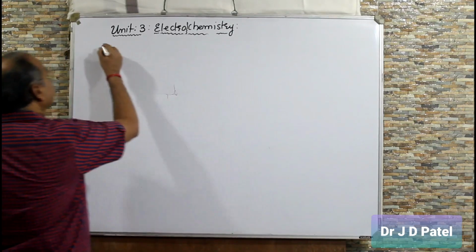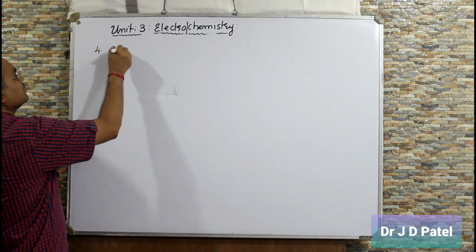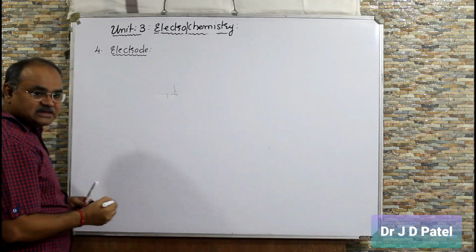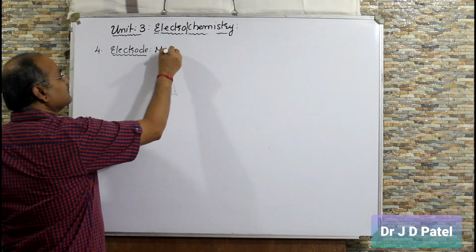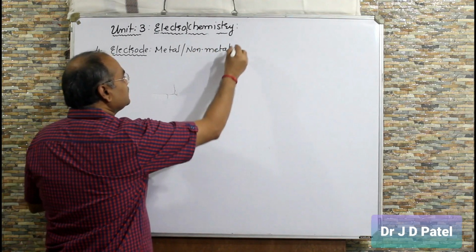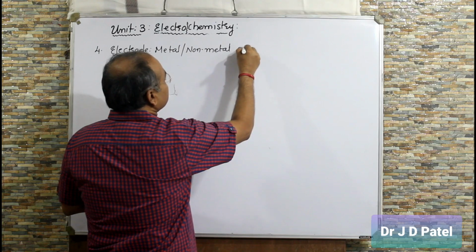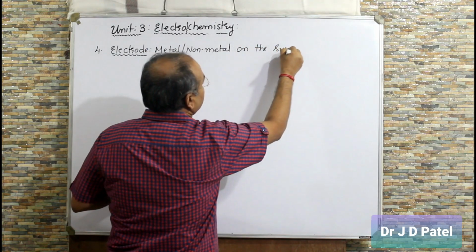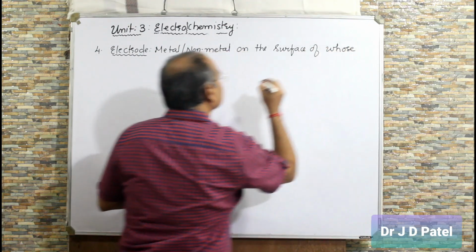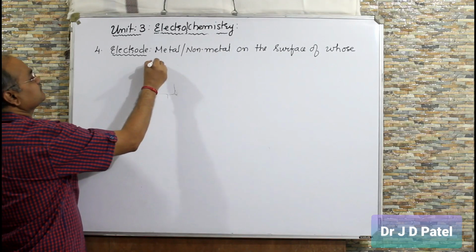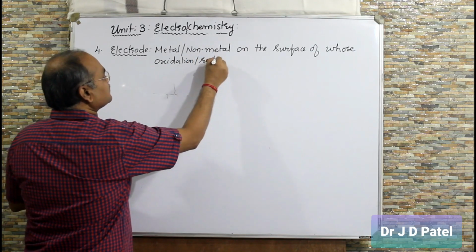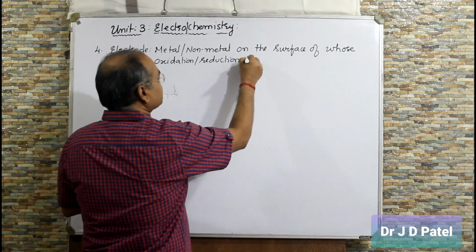Now, the fourth definition, electrode. Now what is an electrode? A metal or non-metal on the surface of whose oxidation or reduction takes place.